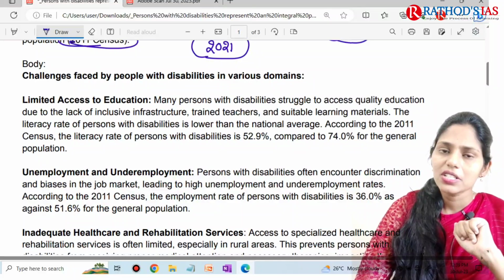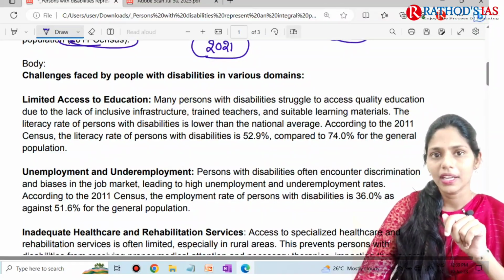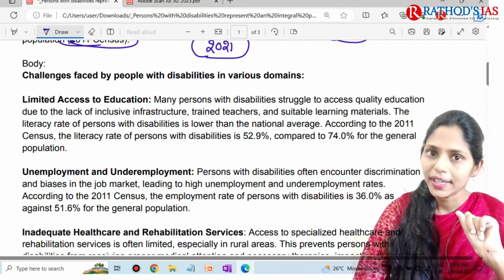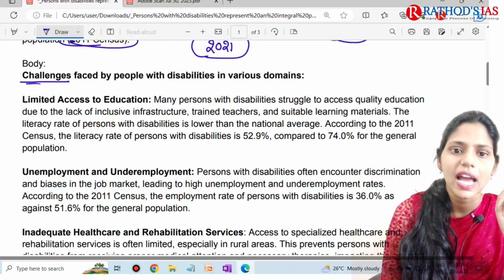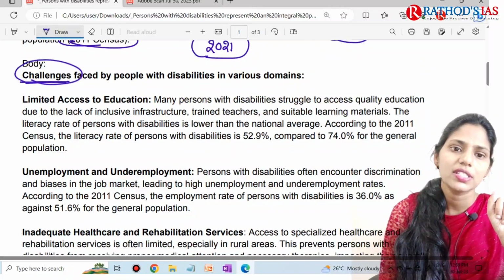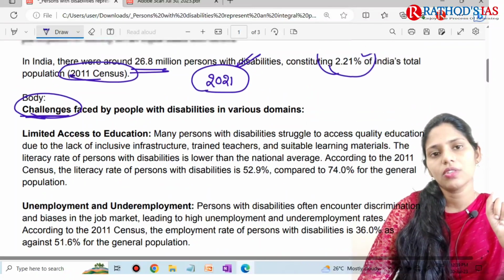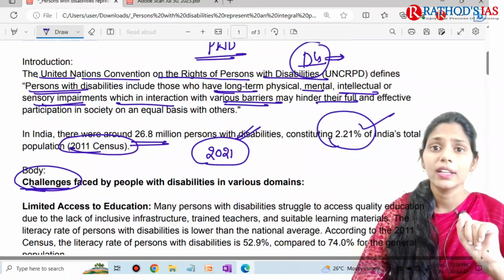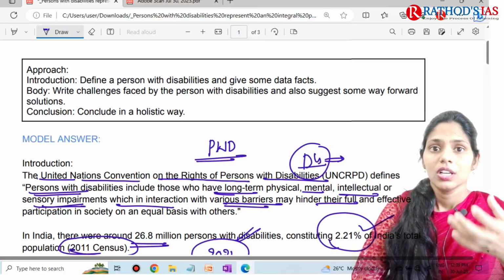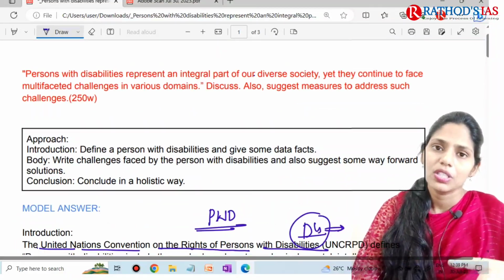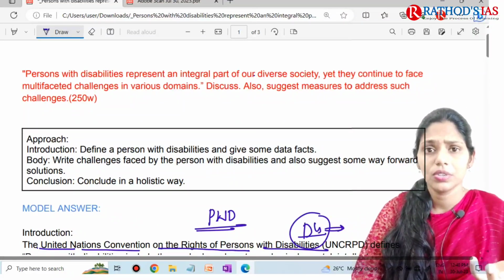So what are the challenges? Whenever you are writing the body, keep two things in your mind: you have to use side headings to address the sub-questions. The first sub-question is asking about challenges faced by these people with disability. You may ask how to use side headings when you don't know many keywords.